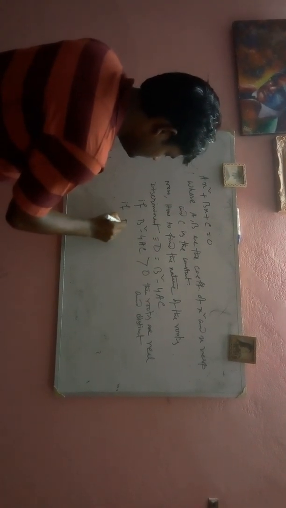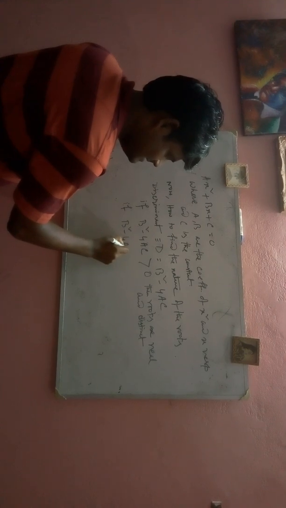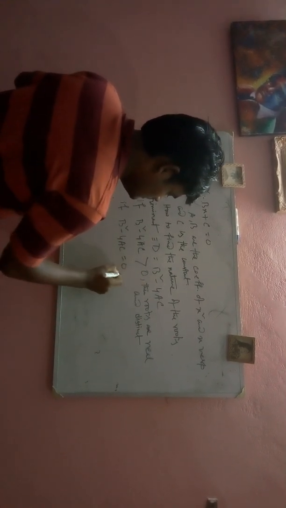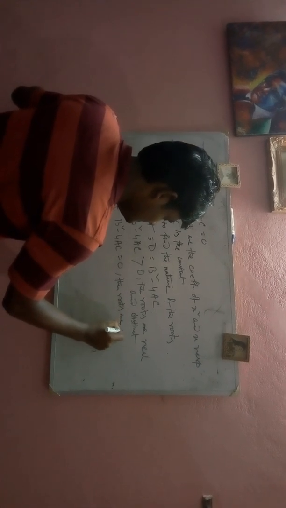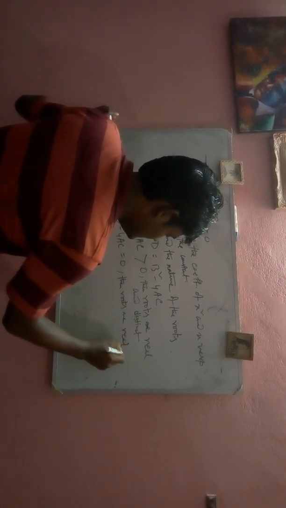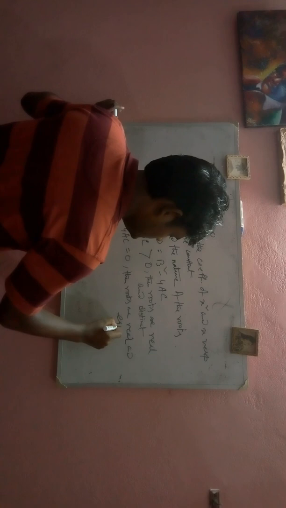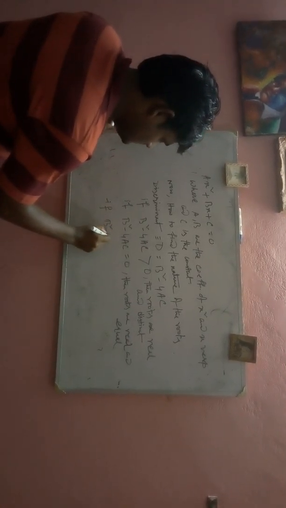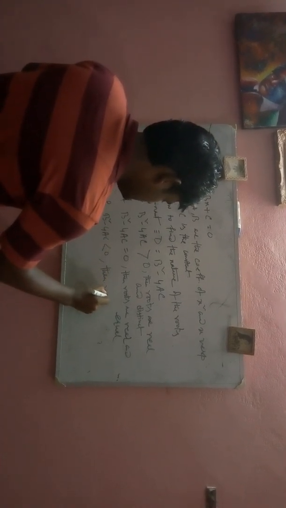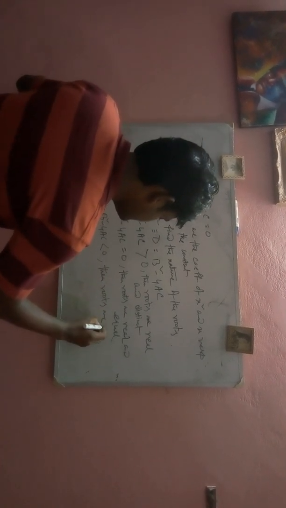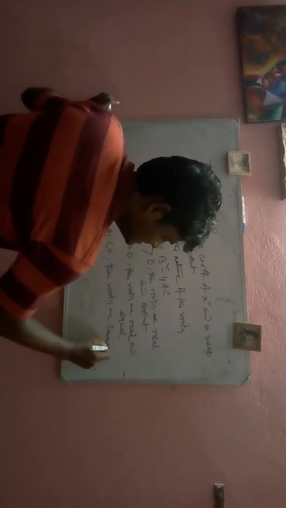If b square minus 4ac is equal to 0, then roots are real and equal. If b square minus 4ac is less than 0, then roots are imaginary.